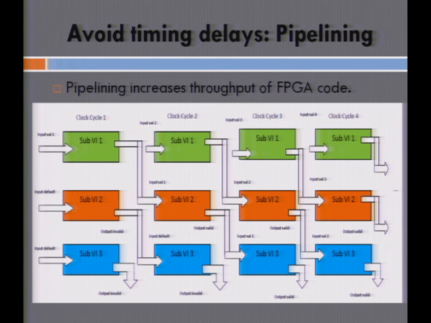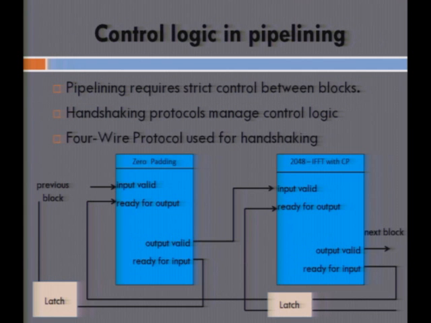In our case, this becomes crucial because each of these sub-blocks is working in sequence, and if we can have them work by making use of the parallel processing advantages, we can have such a scheme implemented. When we are talking about pipelining, we need strict control mechanisms for each of these sub-blocks, which make sure that they receive valid inputs and generate valid outputs at every clock cycle. One way to do this is to use a very efficient handshaking protocol, which manages the control logic for the flow within the FPGA.